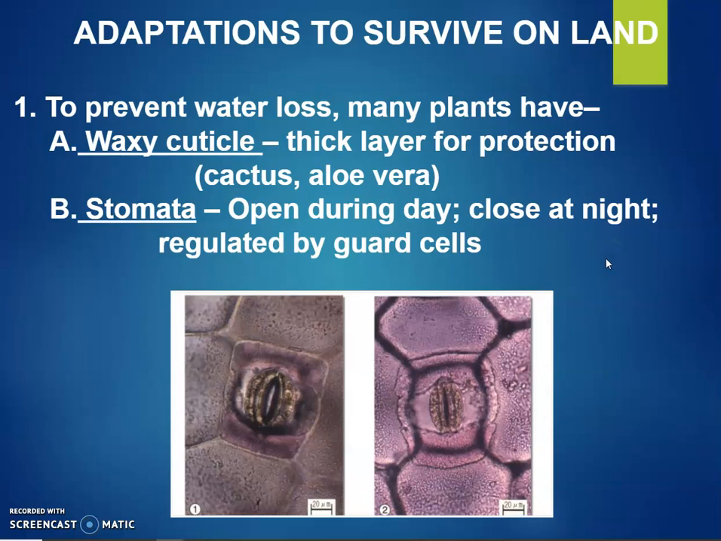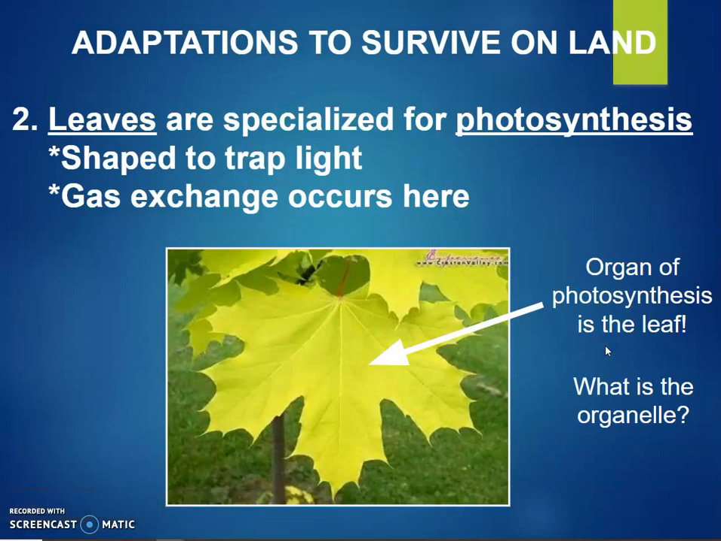And they also adapted to have stomata, which are these openings in the leaves that open during the day to allow for gas exchange, but then also close at night to conserve water. Another adaptation that they needed were leaves, so that they can absorb and trap light for photosynthesis. That's where the gas exchange occurs.